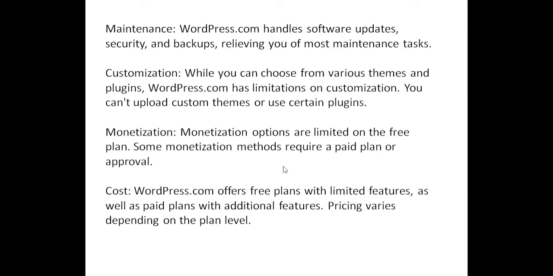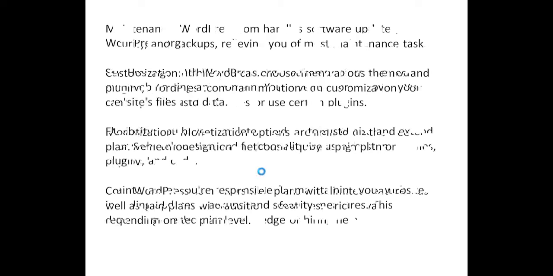Customization. While you can choose from various themes and plugins, WordPress.com has limitations on customization. You can't upload custom themes or use certain plugins. Monetization. Monetization options are limited on the free plan. Some monetization methods require a paid plan or approval. Cost. WordPress.com offers free plans with limited features as well as paid plans with additional features. Pricing varies depending on the plan level.